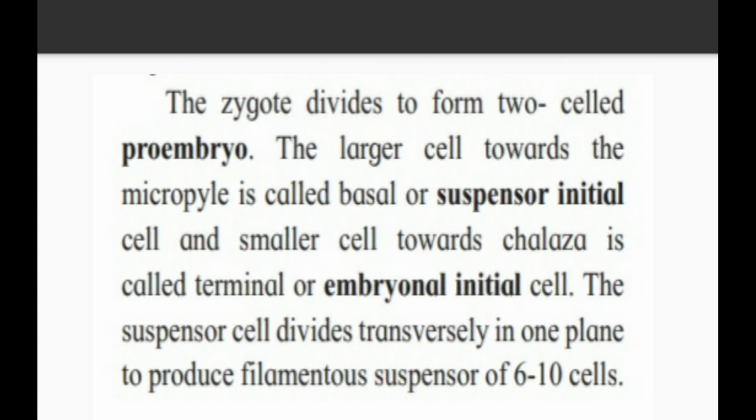See, the zygote divides to form a two-cell proembryo. The larger cell towards the micropyle is called the basal or suspensor cell, and the smaller cell towards the chalaza is called the terminal or embryonal initial cell. First of all, let's see the diagram.